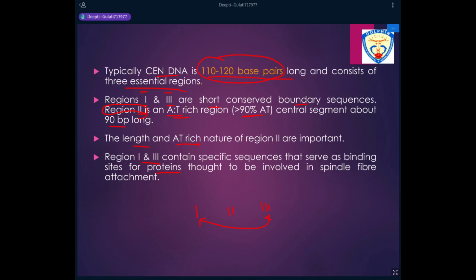So the structure of the CEN DNA is very simple. It is 110 to 120 base pairs long, divided into three regions, 1, 2, and 3. Regions 1 and 3 are the ones which are responsible for binding of proteins. And to these proteins, the spindle fibers will then attach. The pull is generated, and the region 2 is AT-rich region, which helps in the separation of the two strands by breaking the hydrogen bond.